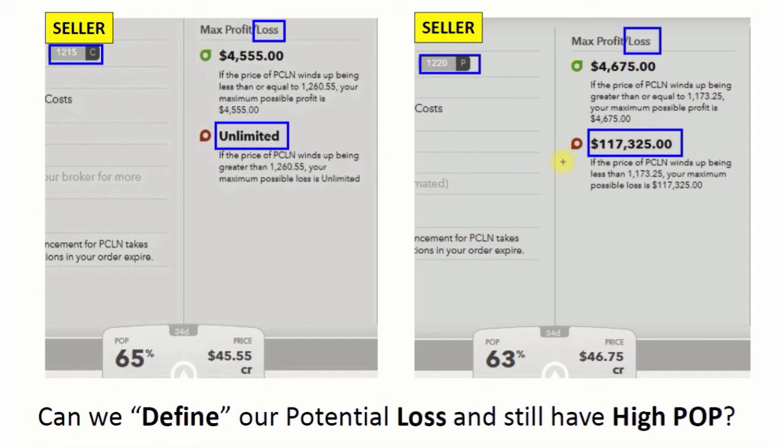So, undefined loss potential. But in exchange for this undefined loss, we have this high POP, which on average is about 65%. Not always 65, we're just talking about an average. So we sell options because we have a high POP, but we also have this undefined loss potential, which as beginning traders, we are not ready to take. So can we define our potential loss, take this edge off, and still have a high POP?